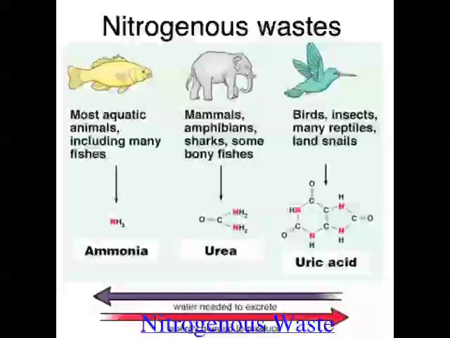Another way to get rid of nitrogenous wastes is via the compound urea. So some organisms can convert ammonia into urea. The problem with that is that converting ammonia into urea requires energy. But urea is pretty much non-toxic, so a big advantage is you can keep it in your body, but you will lose some water in doing so. So it consumes more energy to produce urea than ammonia, but you can store it in your body for a bit without dying, I suppose. So in fact, mammals, we excrete nitrogenous wastes as urea.